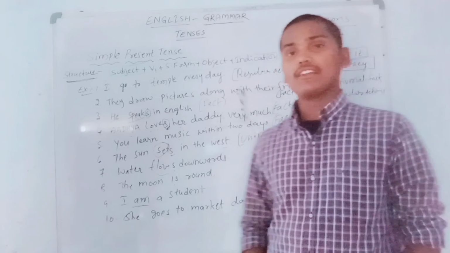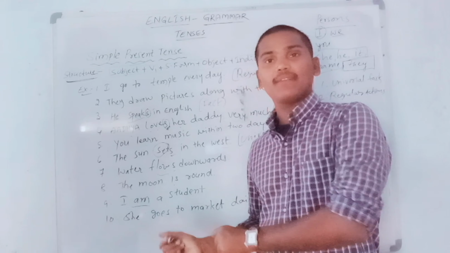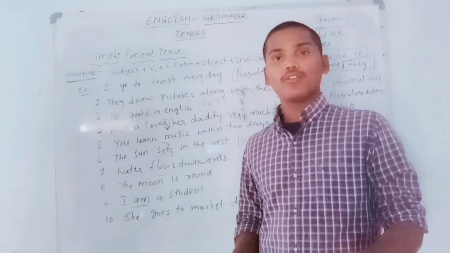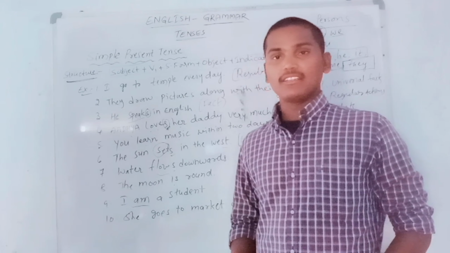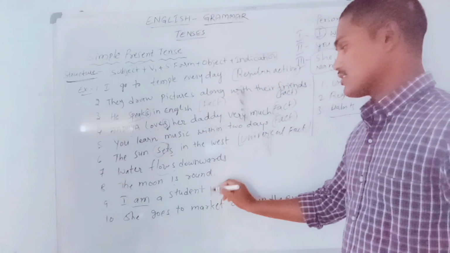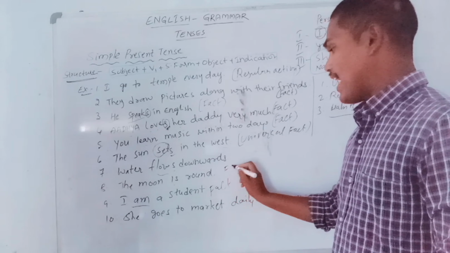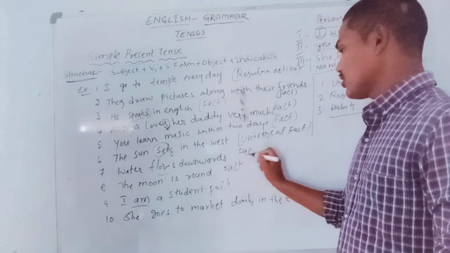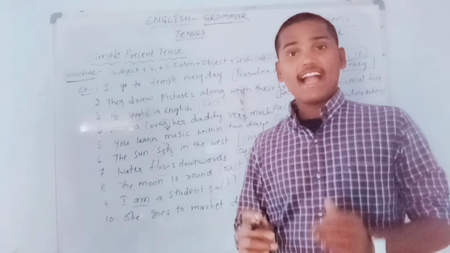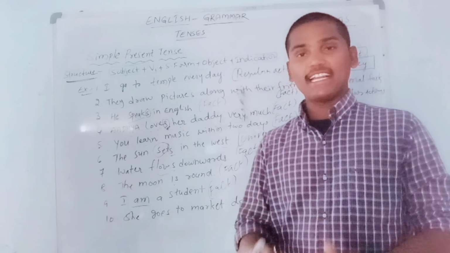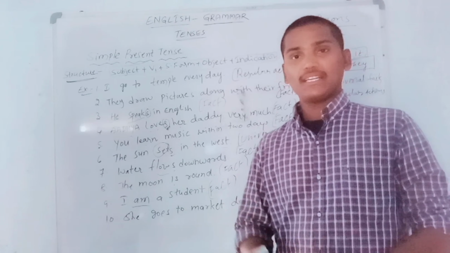So who can express this feeling? Only the student can express it about himself. I am a student. That is also a fact. So these all are facts. So what do we have to understand? Facts and truths we can express only in the simple present tense.